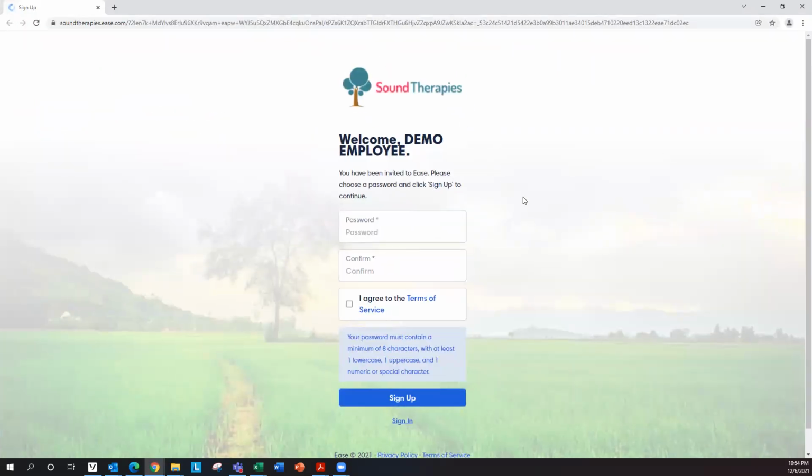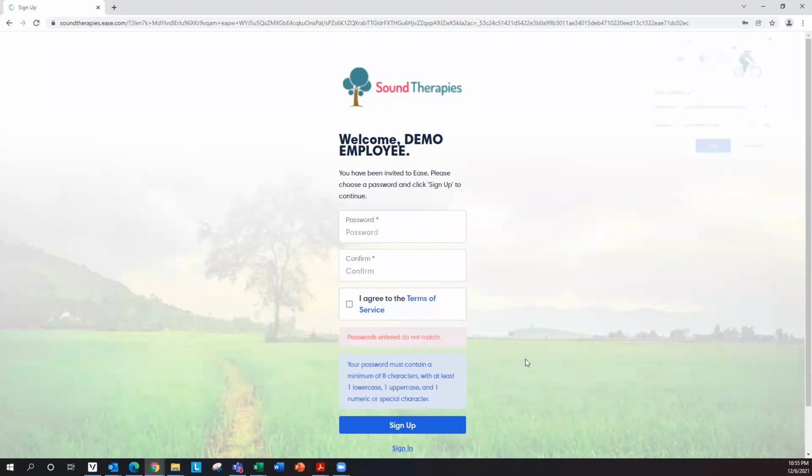You will then be directed to the welcome page. You will create your password. Confirm your password. And click I agree to the terms of service. Also be aware that your password must contain a minimum of 8 characters with at least 1 lowercase, 1 uppercase, and a numeric or special character. Special characters are like the dollar sign, the exclamation point. Those are examples of special characters. Click on sign up button.